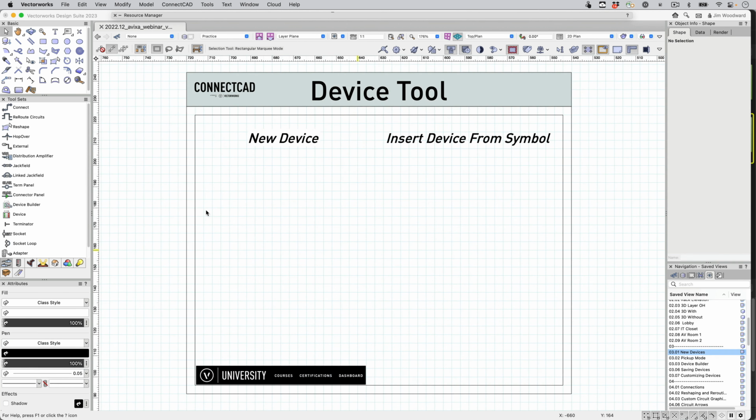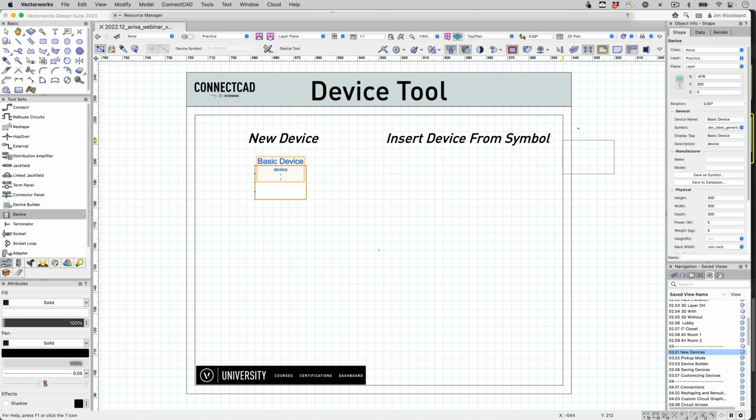Let's start off with making some devices. The first, we use the device tool. There's a basic device and an insert device, and a pick up and apply mode. Let's start off with the first, a new device. The basic device, let's give it a name. We'll call it speaker, and give it a unique number, speaker 1. In a description, a near field monitor.